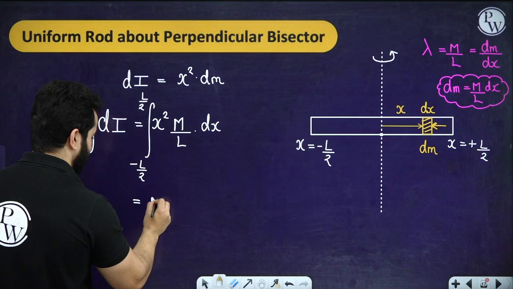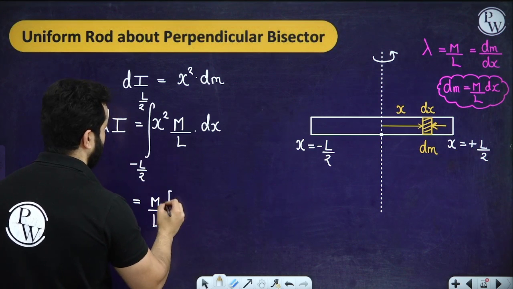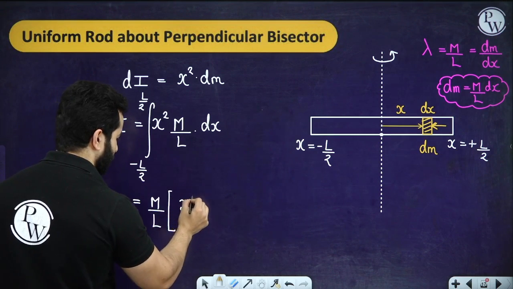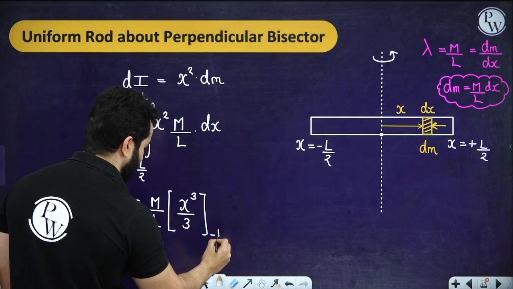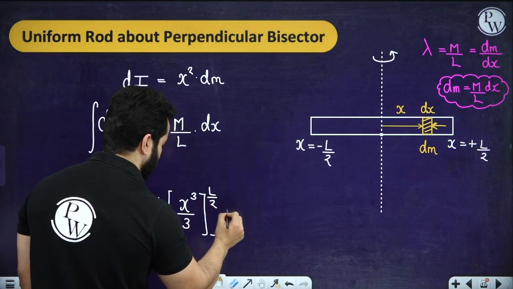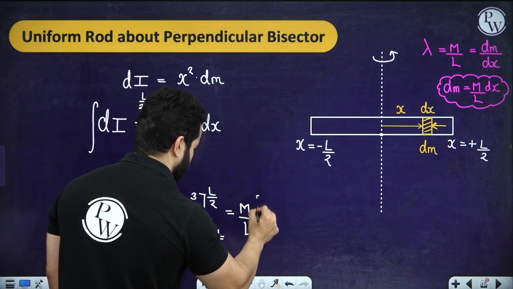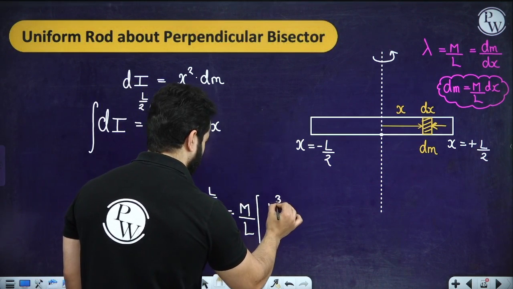So we are going to get M by L, and this is actually going to be x cube by 3 from minus L by 2 to L by 2. This is M by L, and this is going to be L cube.